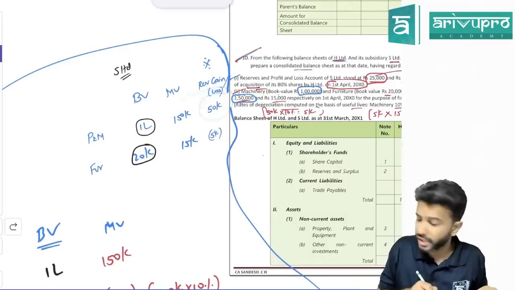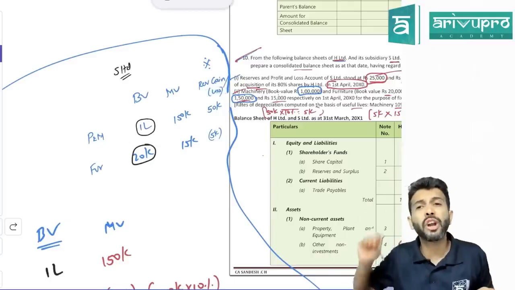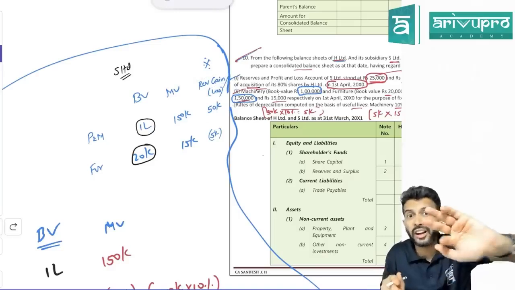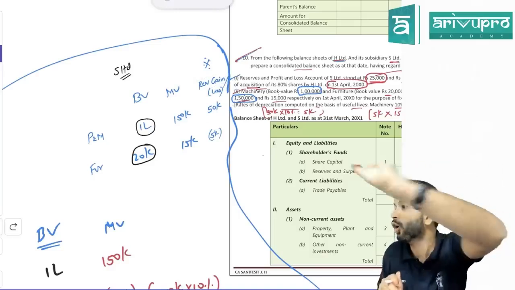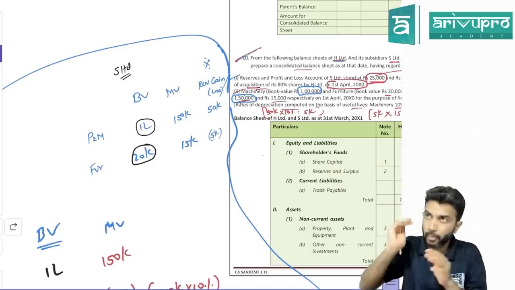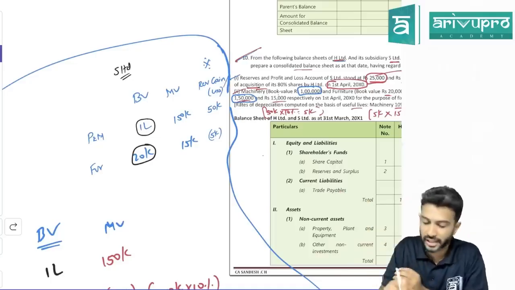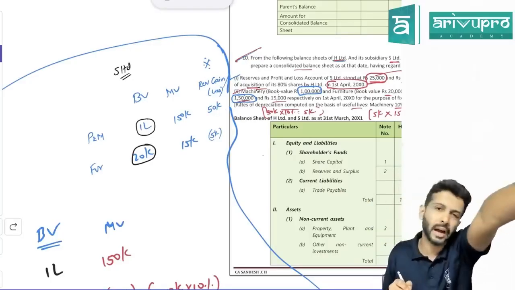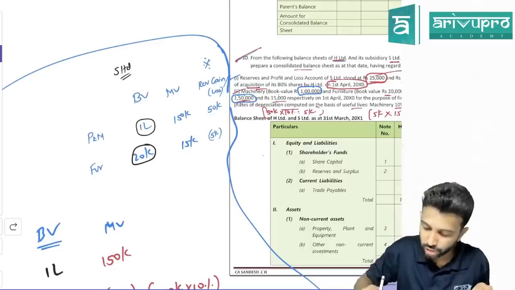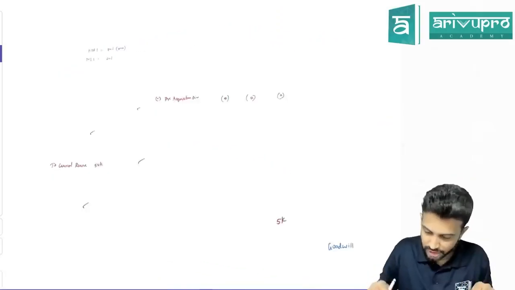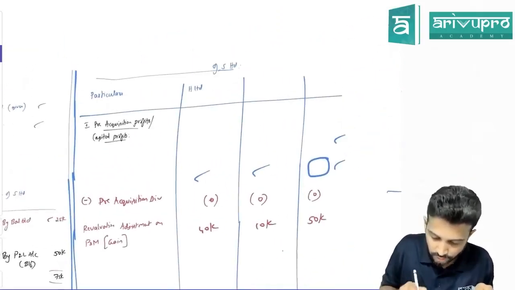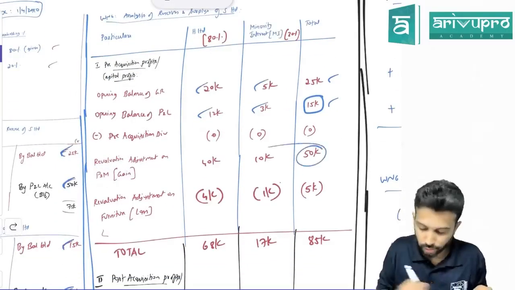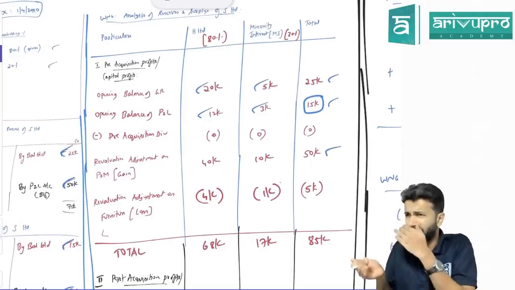So this revaluation gain, will you put it under post column or pre column? This asset was already there when the holding company acquired the shares. Before the holding company acquired the shares, this asset was there. So should you put it under post column or pre column? Pre-acquisition profit side. Correct, everybody? So check, have we shown revaluation gain under pre-acquisition profit side? This is your pre-acquisition profit. Revaluation adjustment on plant and machinery is how much? 50,000. Understood? This is nothing but your revaluation reserve.